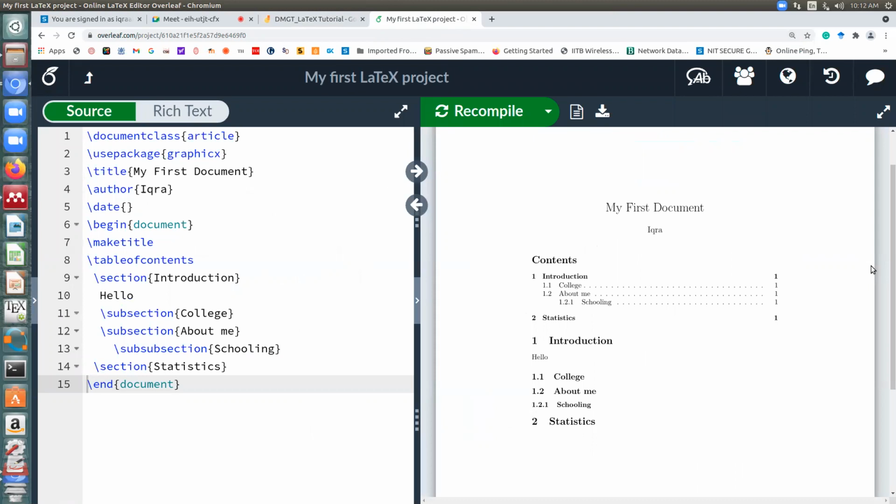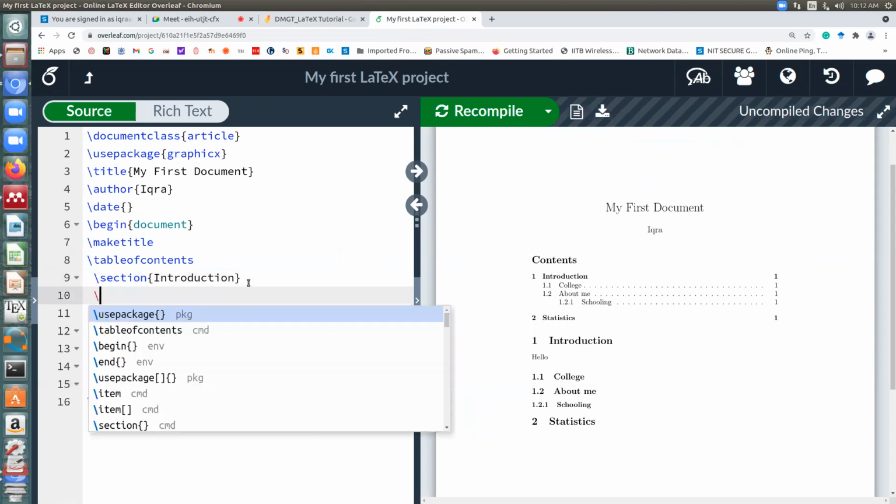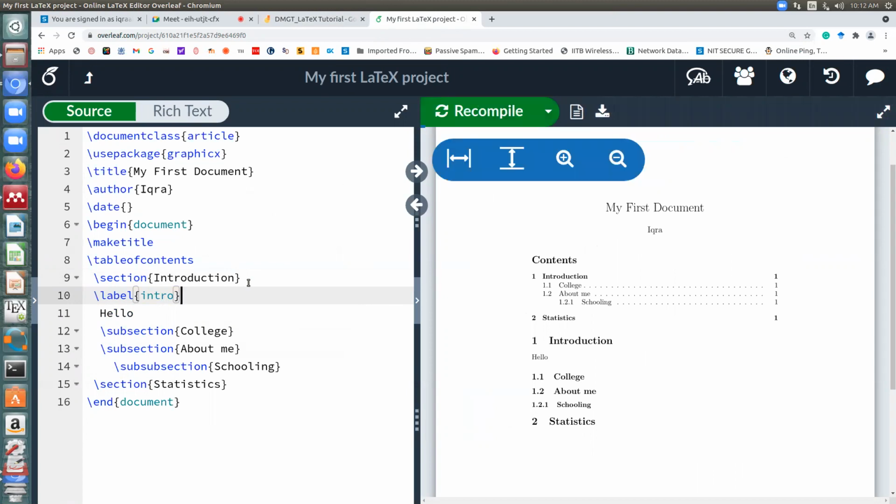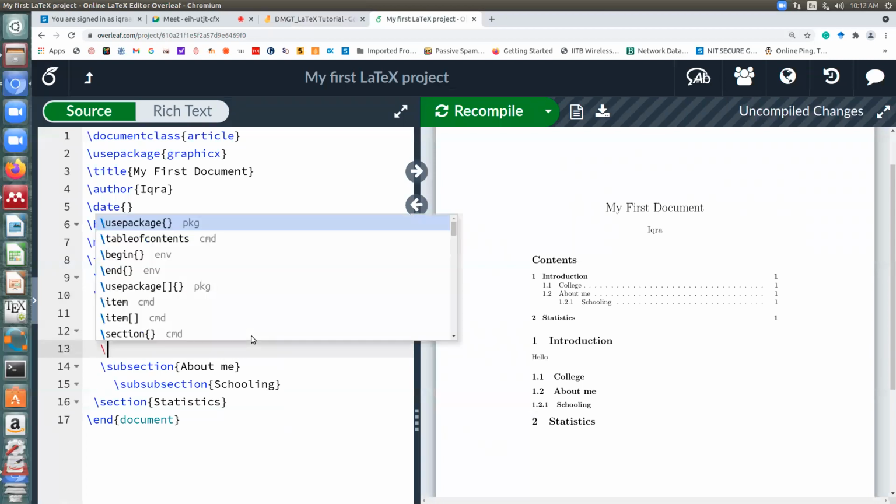I'm continuing on the same document. I have introduced my section here. Just below it, I'll add its label, and then I'll write some label, suppose intro. It's case sensitive. If I have written small intro, then its unique label is in small letters only. Let me give labels to all the sections and subsections.